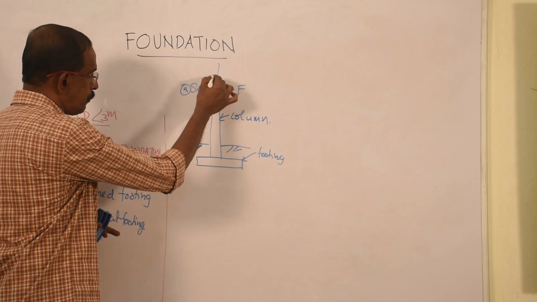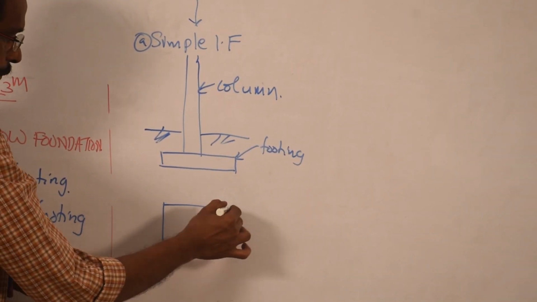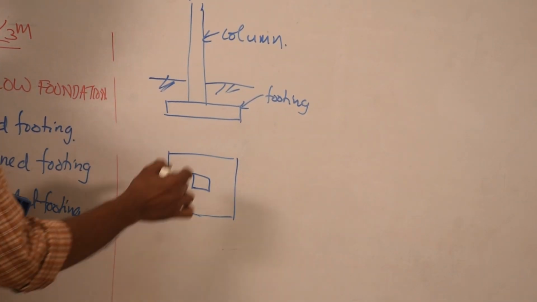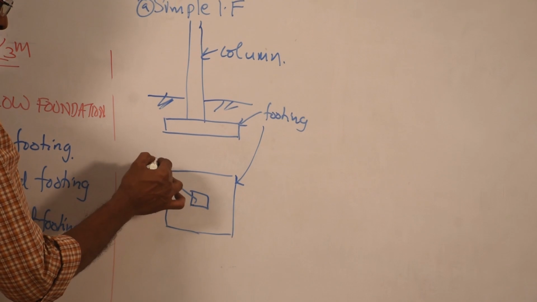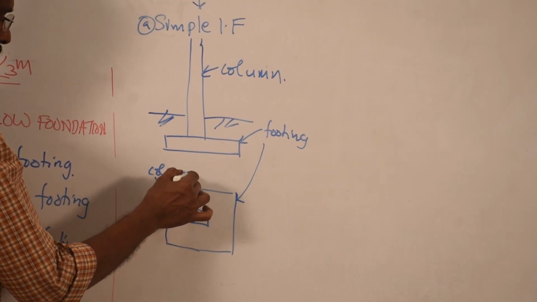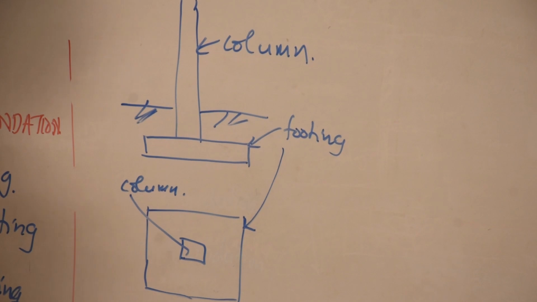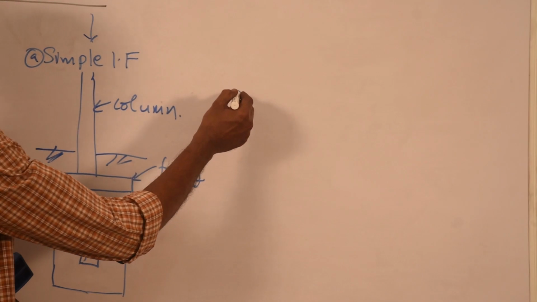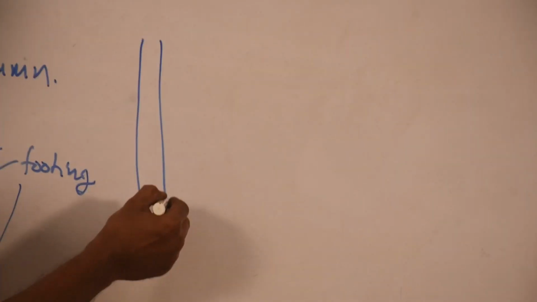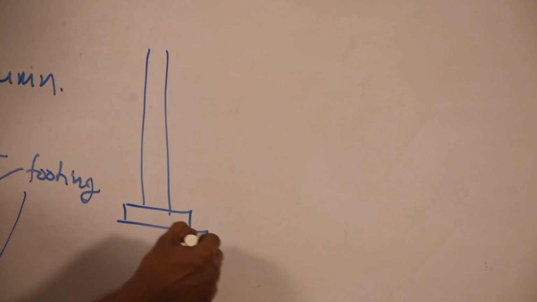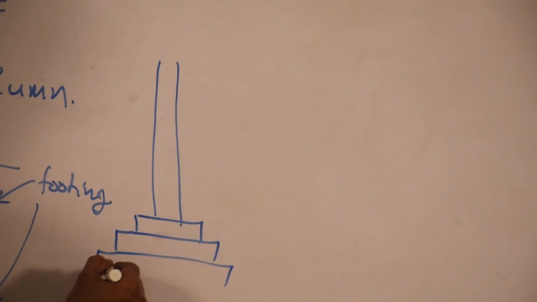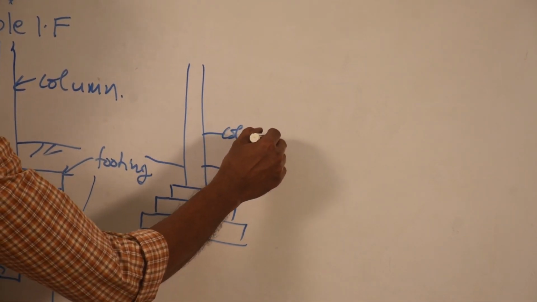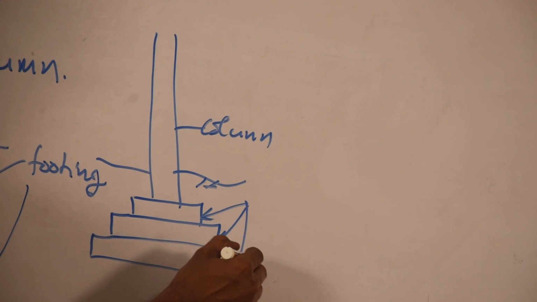So this is the front view or elevation. If you look from the top, you can see like this. This is the footing and centrally located column. Okay. So this is the footing in plan and this is the column in plan. So if one footing, that is called simple isolated footing. Column can be supported by many footings. Second case, column, and it can be supported by many footings like this. As in, this is the ground level. So this is the column in elevation, and these are the footings in elevation.